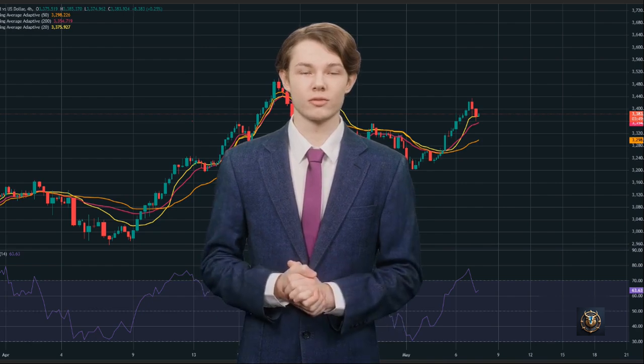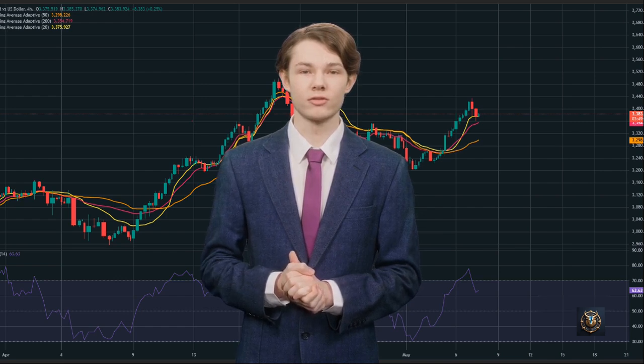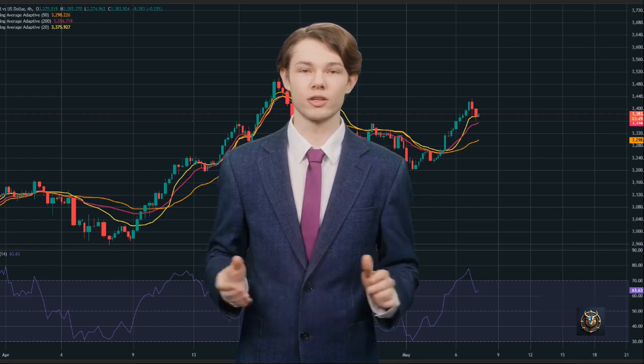Volume and trend. Trend remains upward in the short term, 20, 50, 200 MA. Low volume pullbacks are normal in an uptrend. As long as price holds above 3,350, 3,375, bulls are in control.